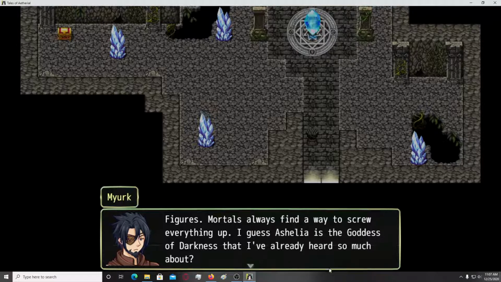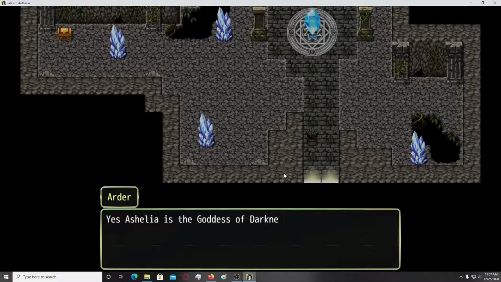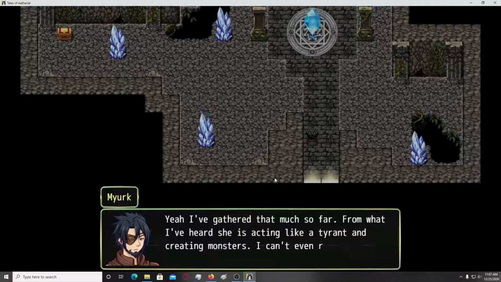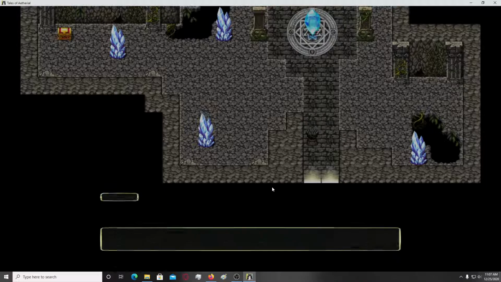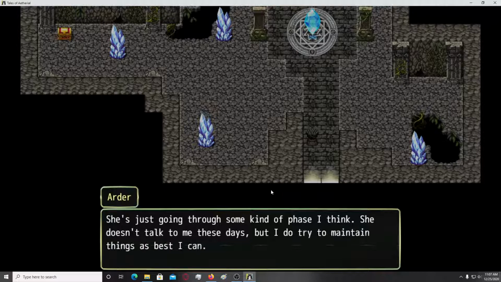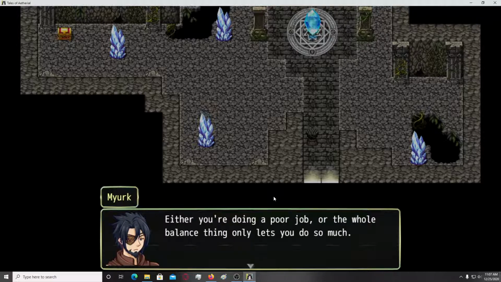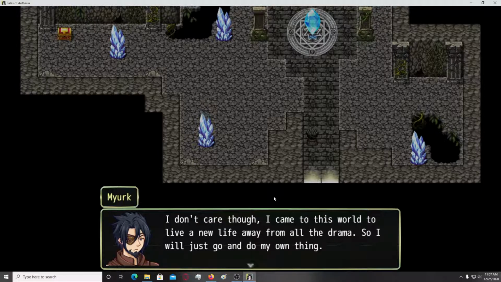I guess Ashelia is the goddess of darkness that I've already heard so much about. Although she's not exactly herself these days. She's acting like a tyrant and creating monsters. I can't even rely on accidentally created gods to behave. She's just going through some kind of phase, I think. She doesn't talk to me these days, but I do try to maintain things as best as I can. Either you're doing a poor job or the whole balance thing only lets you do so much. I don't care though, I came to this world to live a new life away from all the drama. So I will just go and do my own thing.